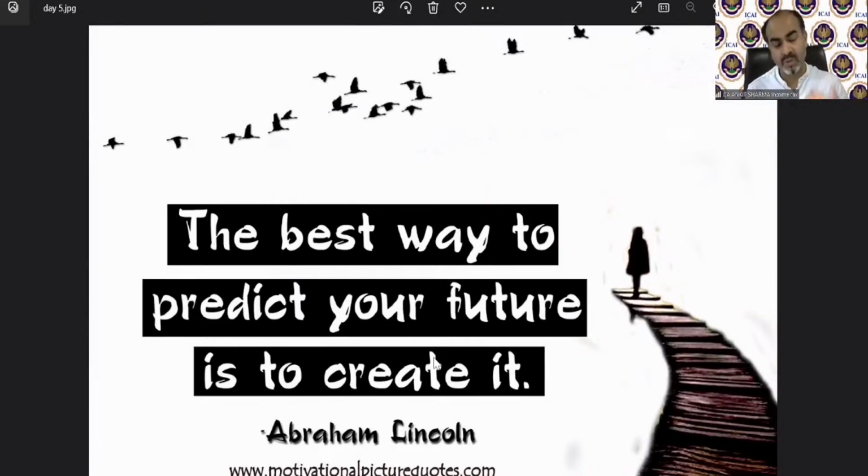I share quotes with you because I believe someday some quotation might technically impact your life. One quotation actually impacted my life, which I shared with you in my last session: there is no future in any job, but the future actually rests with the person who holds the job. This is also a very beautiful quotation, said by Mr. Abraham Lincoln.